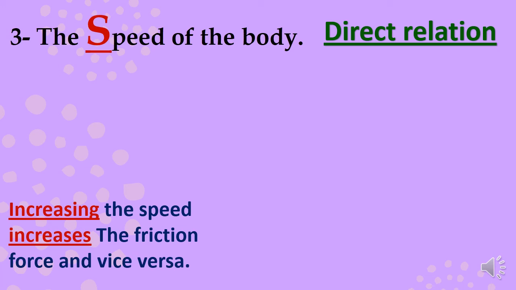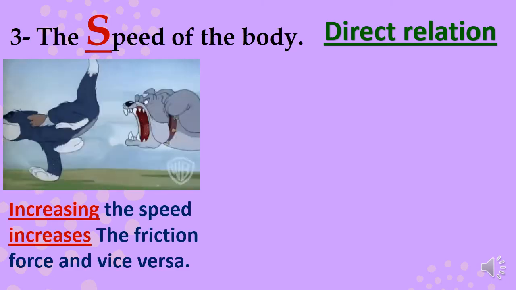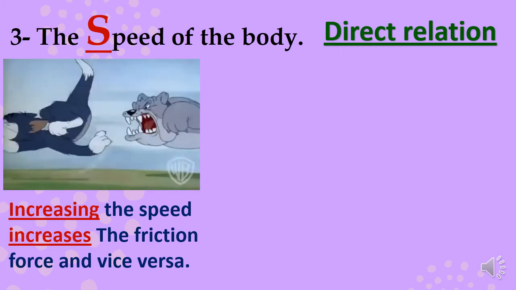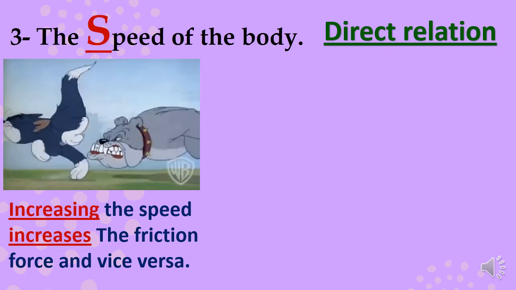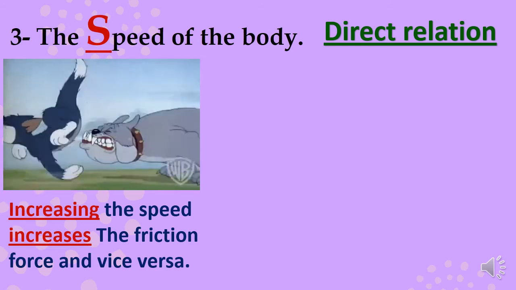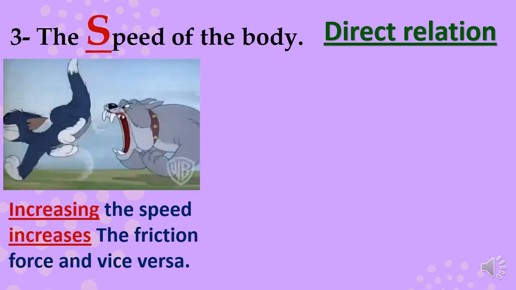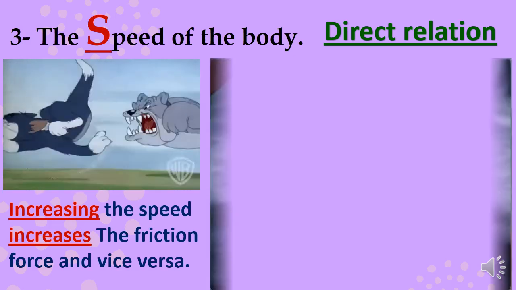To understand the relation between speed and friction force, let's take this example. Look at this picture. That dog wants to catch Tom. So, the faster Tom runs, the faster the dog runs too, trying to stop him. So, by increasing the speed, the friction force also will increase, trying to stop the motion of the object. So, let's prove that there is a direct relation between speed and friction force. Look at this picture.